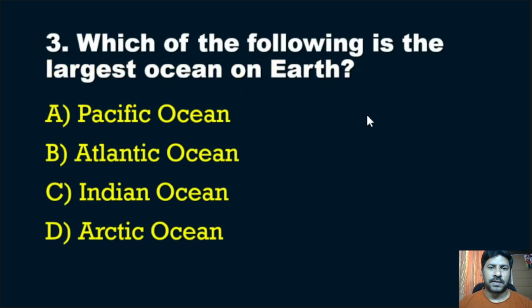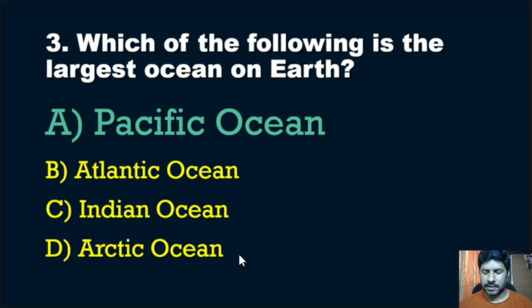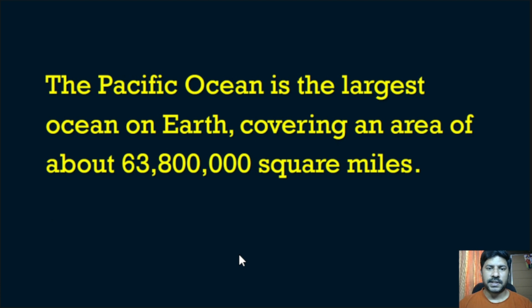Third question: which of the following is the largest ocean on earth? Pacific Ocean, Atlantic Ocean, Indian Ocean, Arctic Ocean. Correct answer is Pacific Ocean. The Pacific Ocean is the largest ocean on the earth, covering an area of about 638 million square miles. Note that it is in square miles. If it is in kilometers, it is a larger number. That is why I converted into square miles. 638 million square miles, the area of the Pacific Ocean.